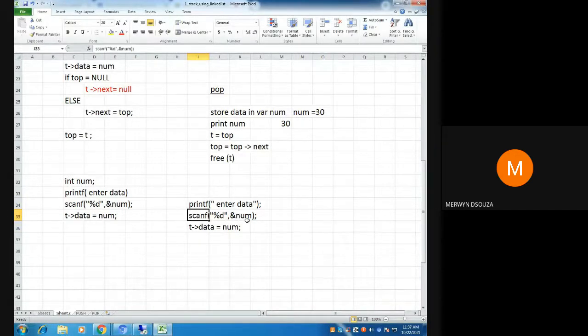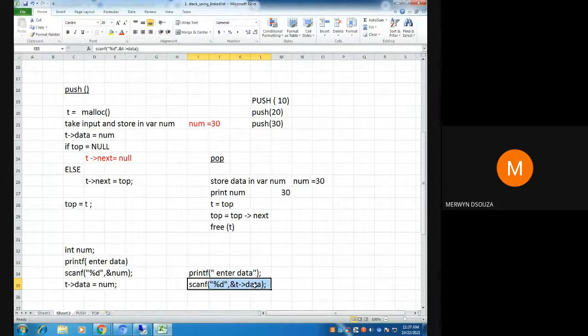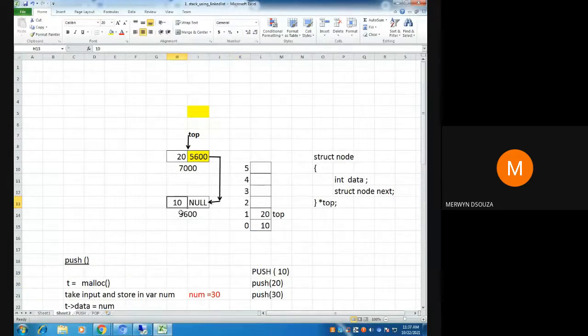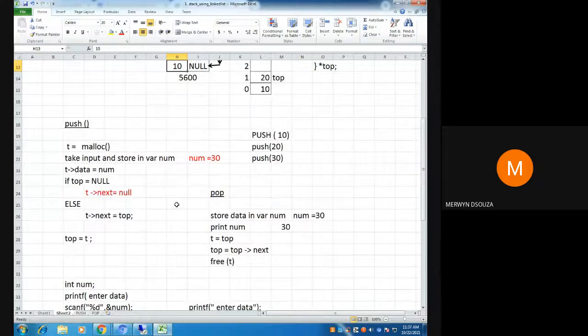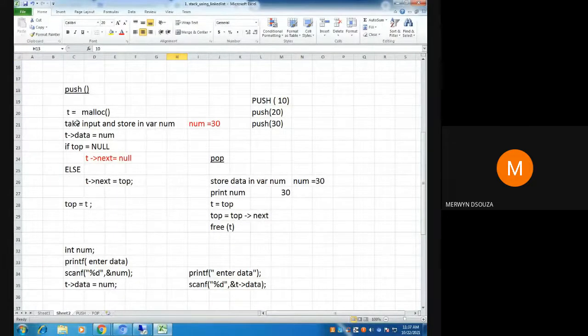Instead of having a variable num here, you could directly put where you want the data to be stored. You want the data to be stored in t arrow data. So you could have said t arrow data directly. There's no need for this step. You would have said printf enter the data, and then t arrow data. So directly the data gets stored in the node part. There's no need to declare one variable like this and then do this step.